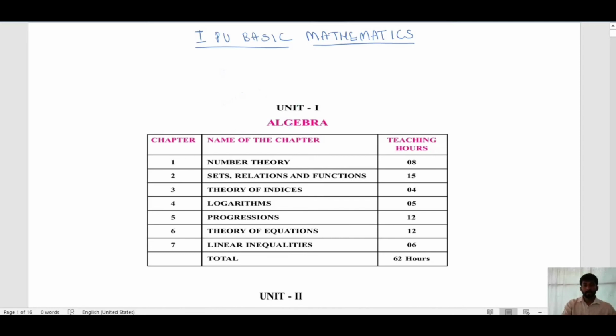First unit is algebra. In that first chapter is number theory. Number theory, here we deal with numbers. That is basic. You may have studied that in 8th standard or 9th standard.